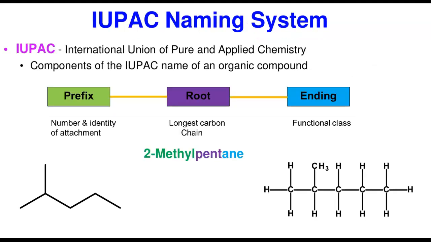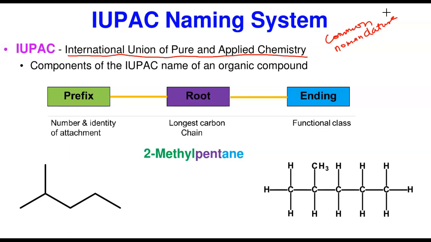Let's take it off immediately. The IUPAC naming system, the IUPAC nomenclature. Like I said, IUPAC simply means International Union of Pure and Applied Chemists. It's the highest decision-making body when it comes to nomenclature of compounds, both organic and inorganic. The IUPAC nomenclature is different from the old nomenclature, what we call the common or trivial nomenclature. Over the years, nomenclature has actually changed. What I'm going to teach you now is still not the current IUPAC system, but it is what is being used in this part of the world.